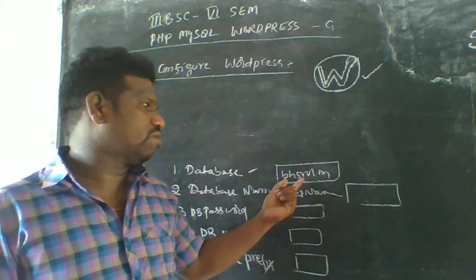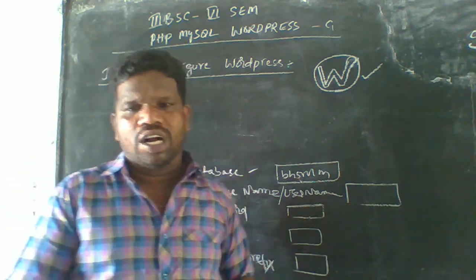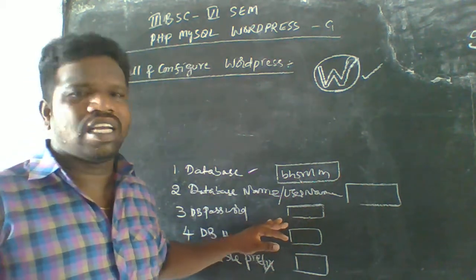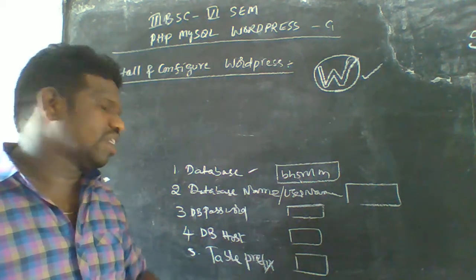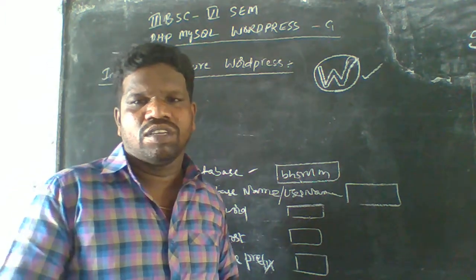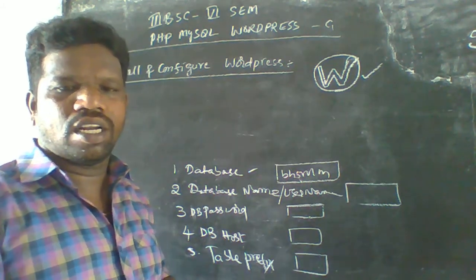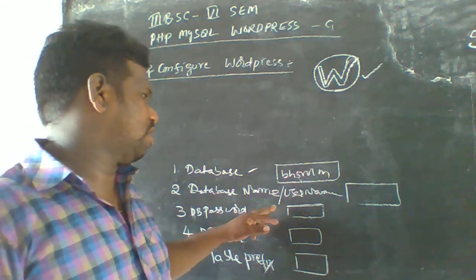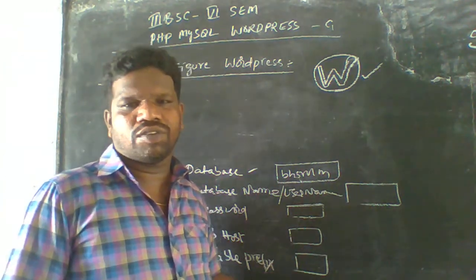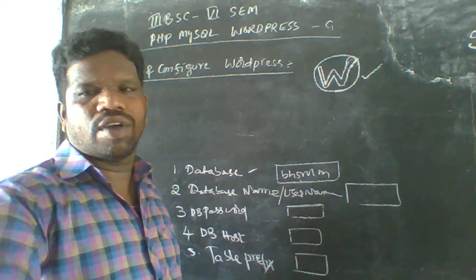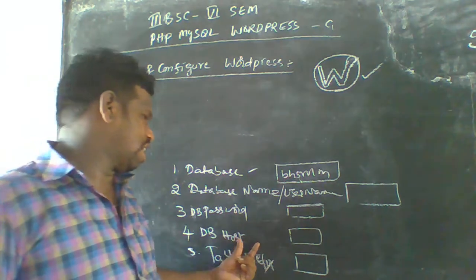So for that purpose we have to see this name here, and we have to enter the username here, and after entering the username we have to enter the database password, then the database host, and then the database table prefix, so that we install this software here. After executing these statements, after logging in, we have to save this: the username, database name, password, and the table prefix.